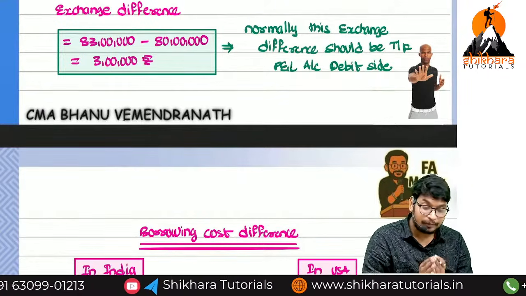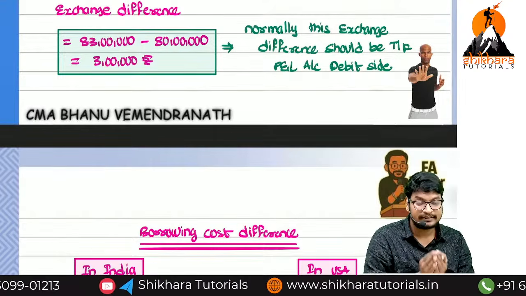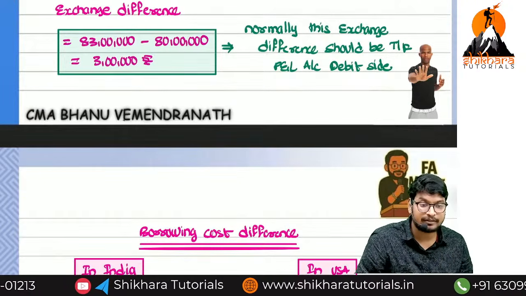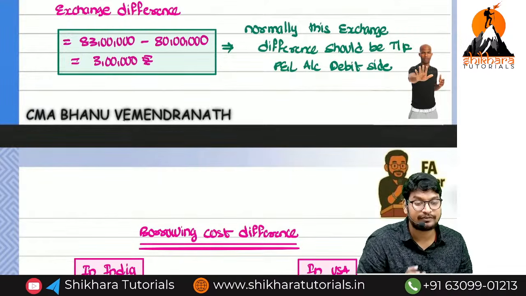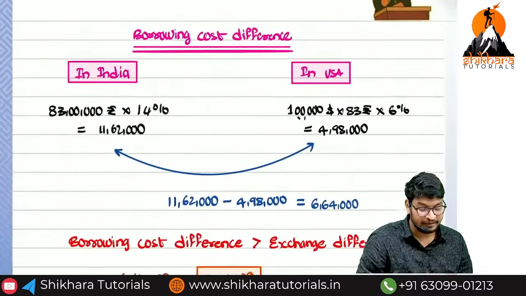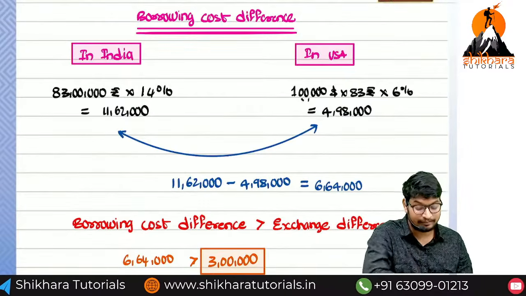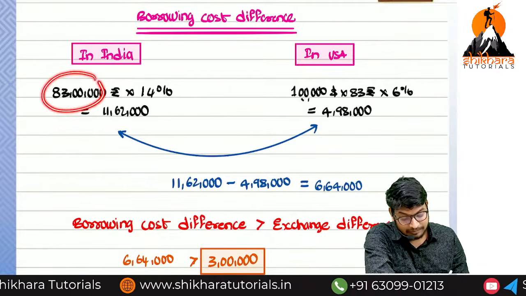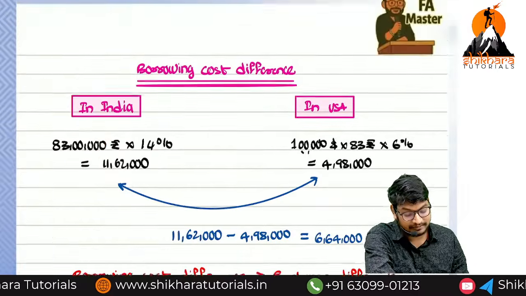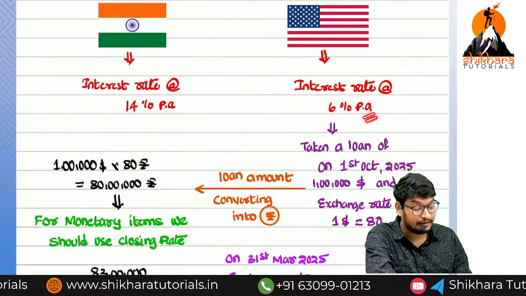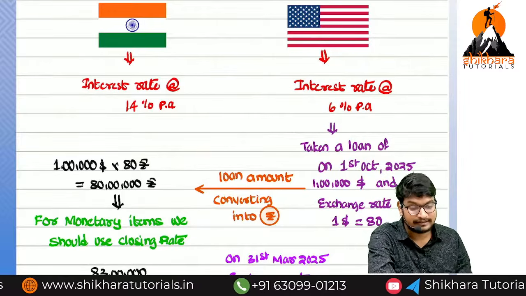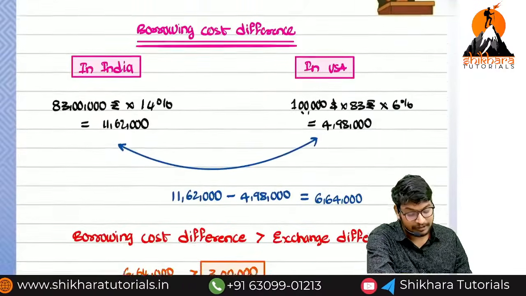Up to the amount of interest saved will be treated as what? Capital expenditure. Whatever the remaining is there will be transferred to the P&L account. I will say it. So see the interest savings. As per India, how much? 83 lakhs into 14%. In India, what is the percentage of interest? 14. In USA, what is the percentage of interest? 6%.